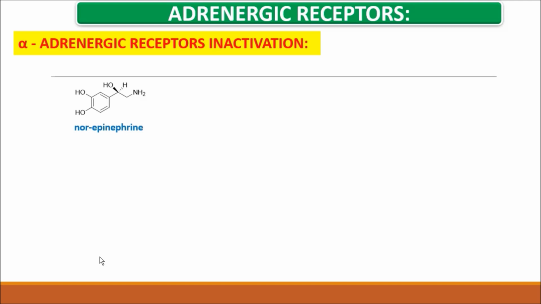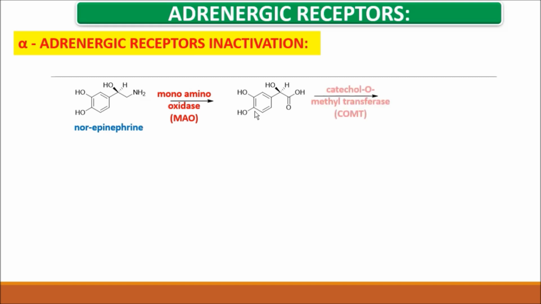So this noradrenaline is acted on by the enzyme monoamine oxidase, you can also say MAO. This monoamine oxidase converts the NH2 group to a COOH group. Again, this compound is acted on by another enzyme, catechol O-methyl transferase.